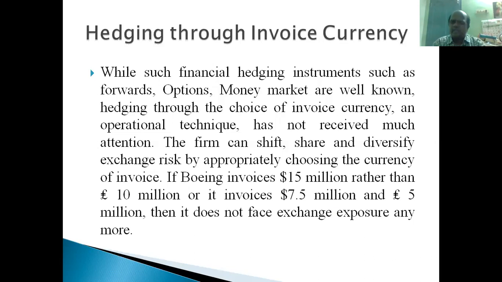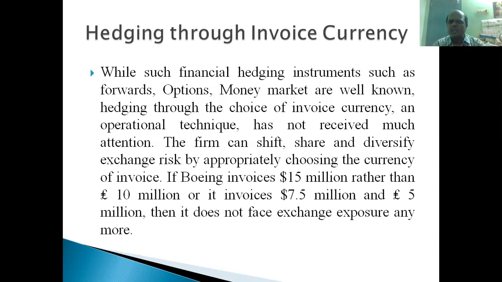So who can do this? Even Americans, whose currency dominates the world currency market, can do this. Suppose the quality of the material is very good, then the Japanese can also do this. Japanese can demand that customers settle the amount in Japanese yen. That is why it is said that the invoice currency itself can be used as a hedging tool. Don't go for other currencies; go for your own currency.